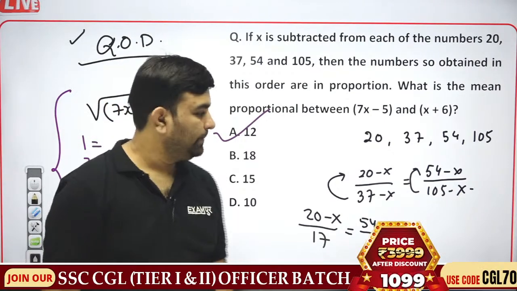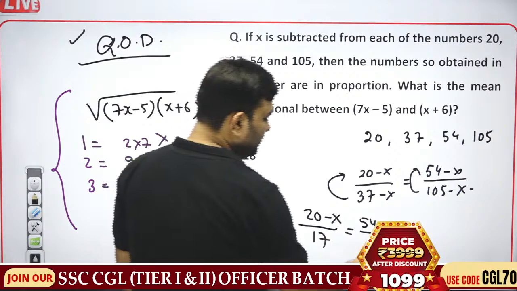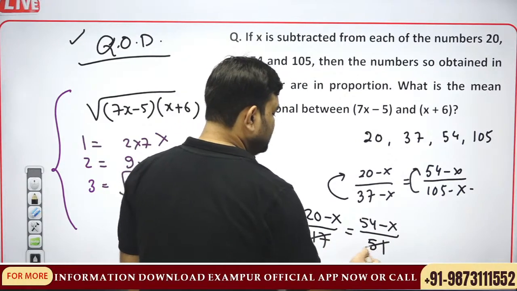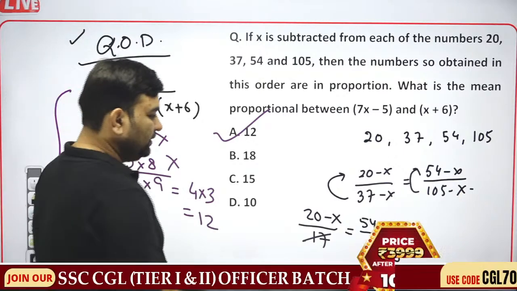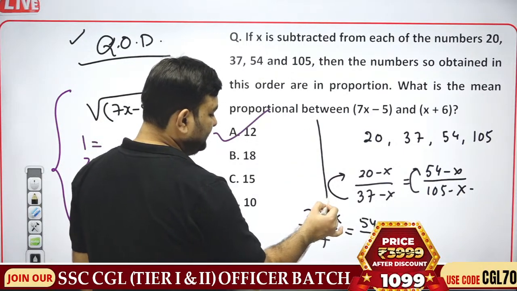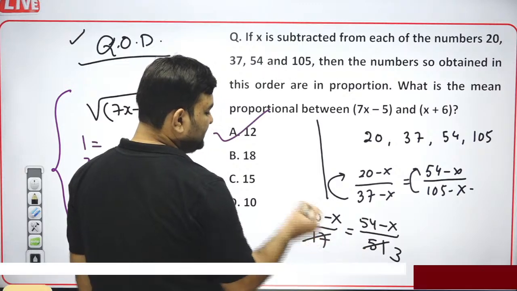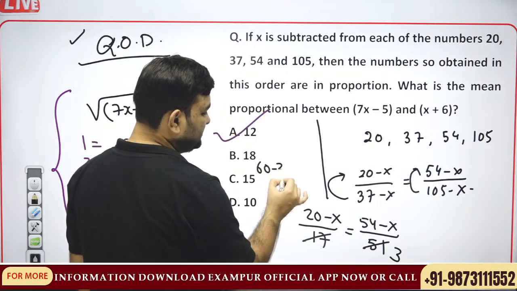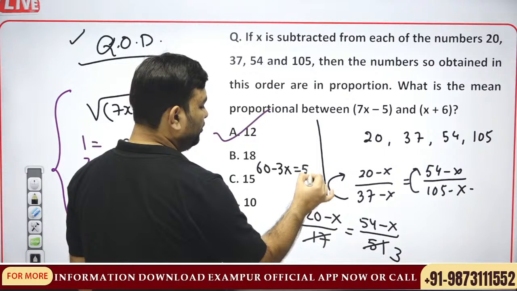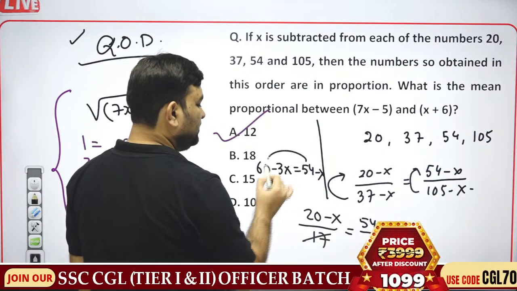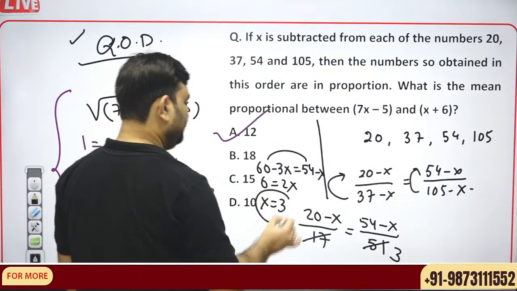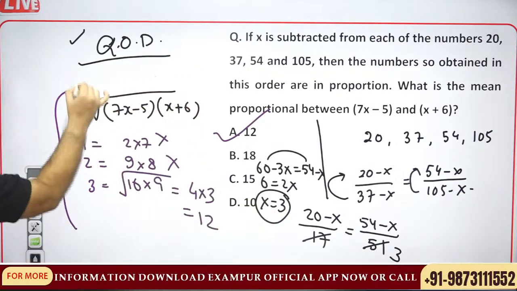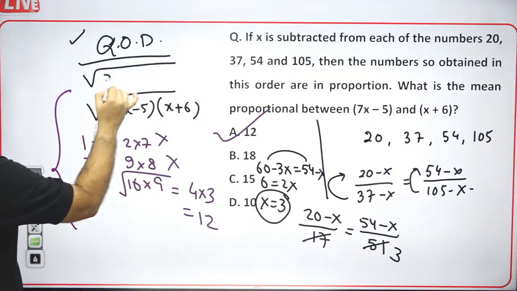How much? 51. 3 times. Question becomes damn easy. 20 minus x into 3 is 60 minus 3x is equal to 54 minus x. 6 is equal to 2x, x is 3.